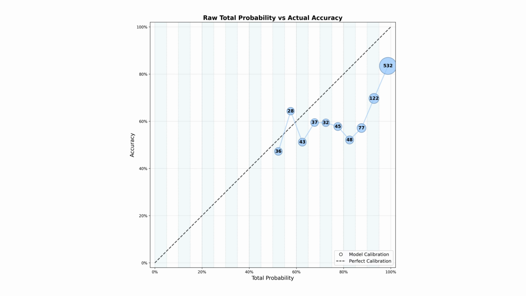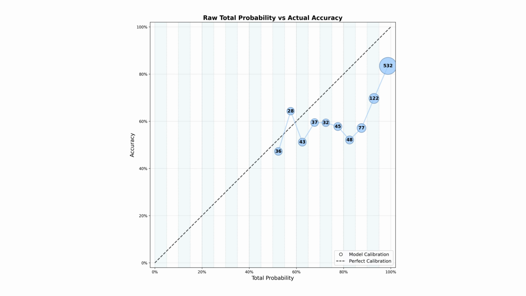We can group predictions by their total probability scores and see what the actual accuracy was for each group. Each vertical stripe in this chart represents a 5% range of total probability scores. For example, one stripe covers all predictions that scored between 95 to 100%, another covers 90 to 95%, and so on down to 50 to 55%. They only go down to 50% since this is a yes or no decision, where even a random coin flip will be accurate 50% of the time.